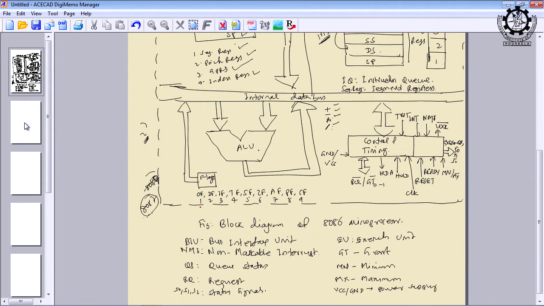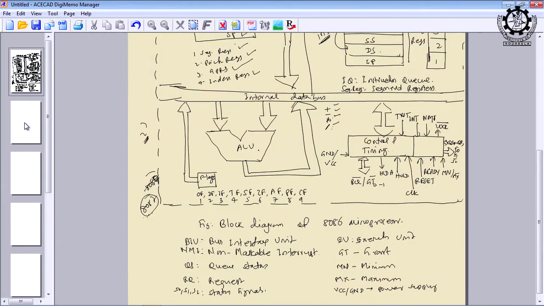Only these 4 flags are extra, and how they are useful, you will understand automatically whenever you write a program, how these flags are utilized. Okay. So now coming to the last unit of the 8086 architecture, that is the control and timing unit, which is also vital. As I already told you, every microprocessor must have a clock.